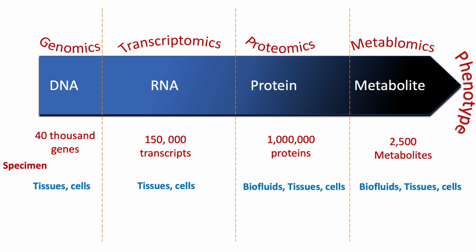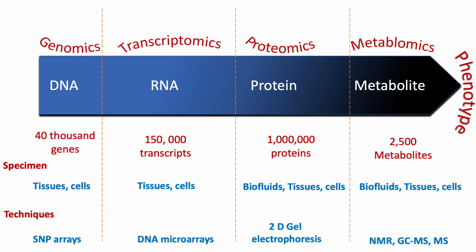Now these are the specimens from where the DNA, RNA, proteins and metabolites can be extracted. For example, the DNA and RNA can be extracted from certain kinds of tissues and cells, but as far as proteins and metabolites are concerned, they can also be extracted from certain kinds of biofluids besides tissues and cells.